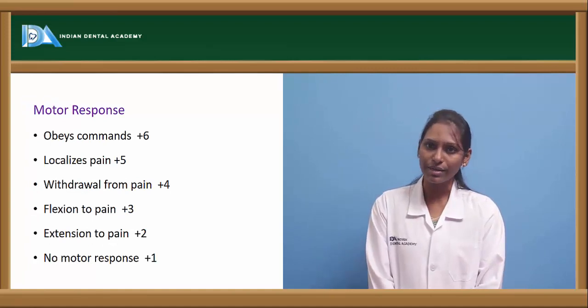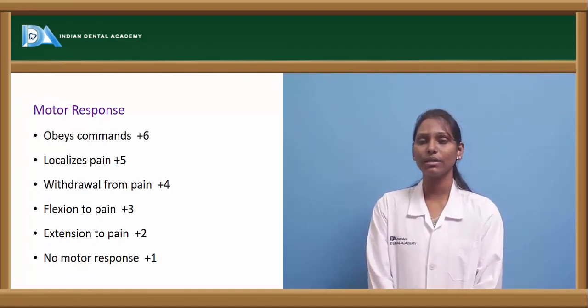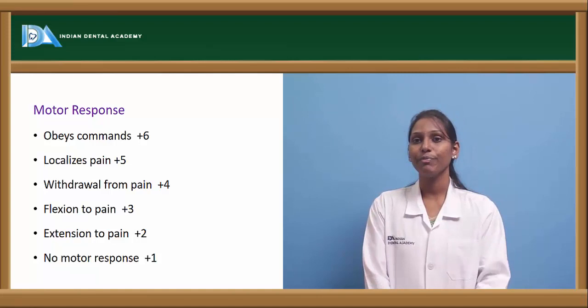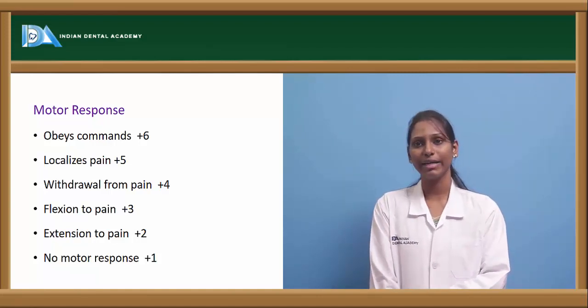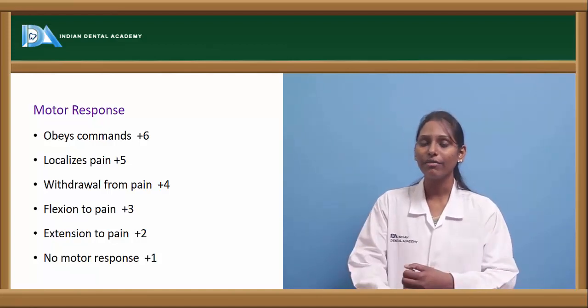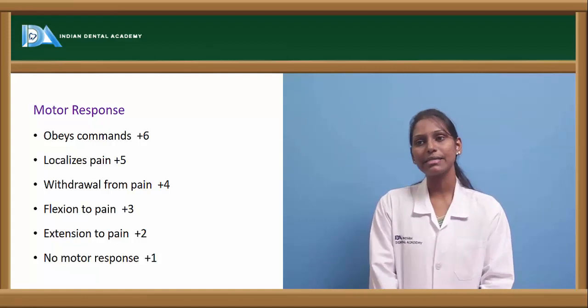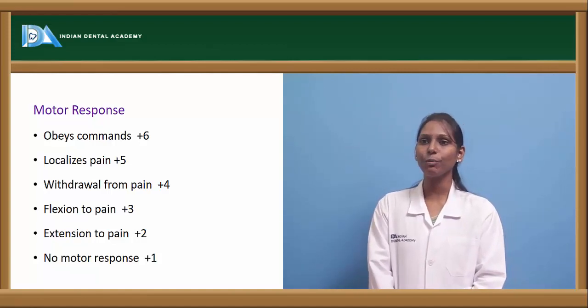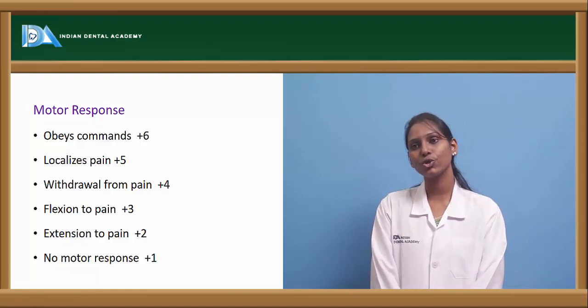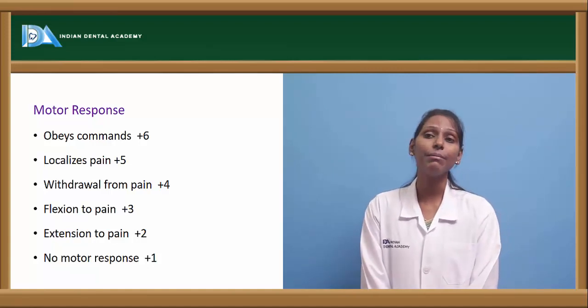Now coming to the motor response, if the patient obeys commands, it is 6. If the patient can localize pain, it is 5. If the patient withdraws from pain, it is 4. Flexion to pain is 3. Extension to pain is 2. And no motor response is 1. Remember the flexion to pain.